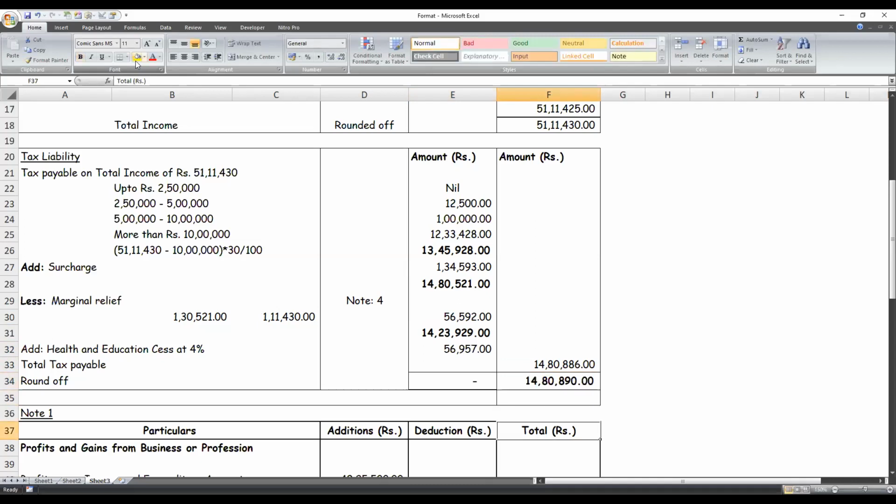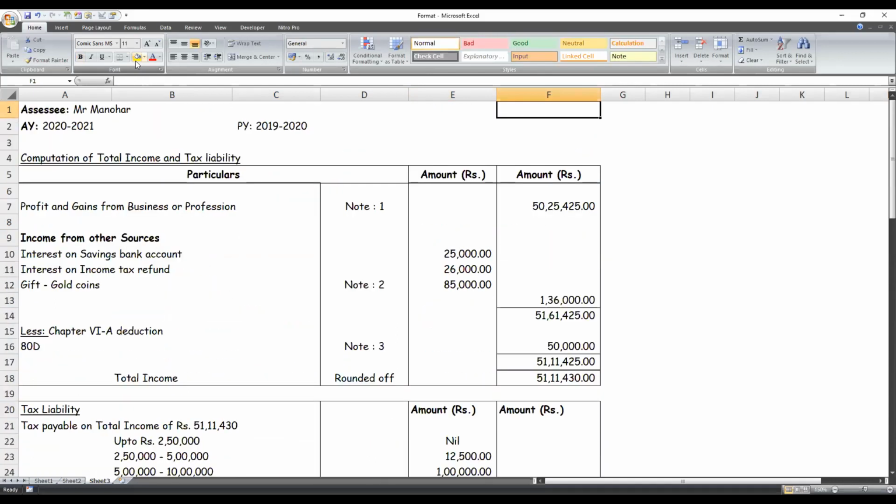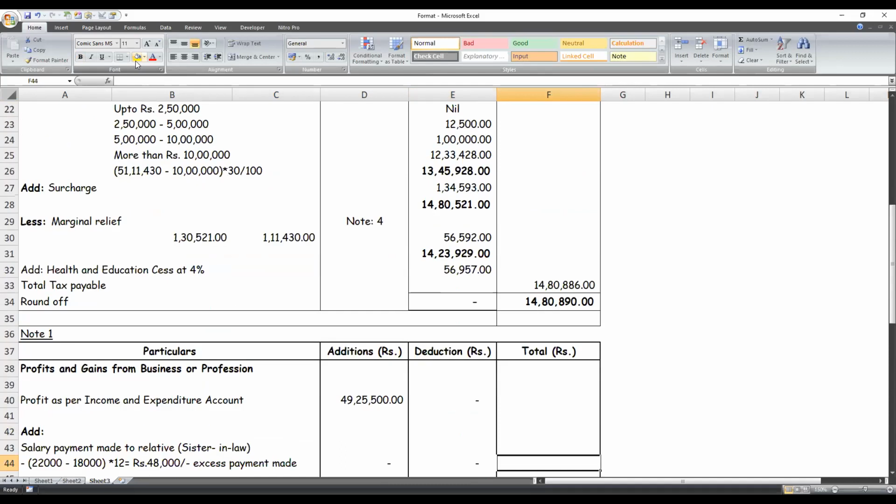So in case you're not comfortable, leave space for the initial total income computation headwise and do it. First write a note, first compute what is as per PGBP, and then you can follow a format of finally summing up the total income calculation and tax liability calculation.